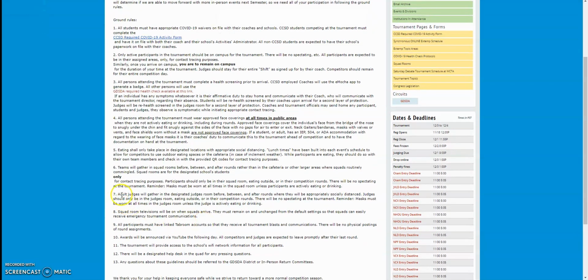Okay? Adult judges are going to gather in the judges' room before, between, and after rounds, where we will be ensuring appropriate social distancing. Judges should only be in the judges' room, eating outside, or in their competition rounds. So please try to stay in the designated areas. That way we know where people have been and we can appropriately socially distance and contact trace.